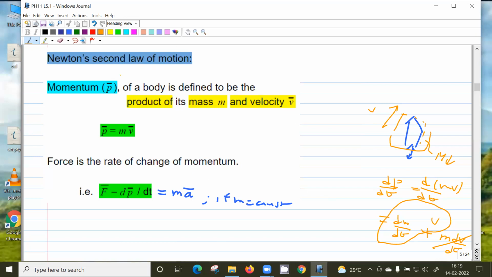So the correct way of stating Newton's second law of motion is not F equal to ma. F equal to ma is true under the condition that mass is constant. The more general statement is that force is the rate of change of momentum. And also it's a vector. Momentum is a vector, so it is the rate of change of the momentum vector.